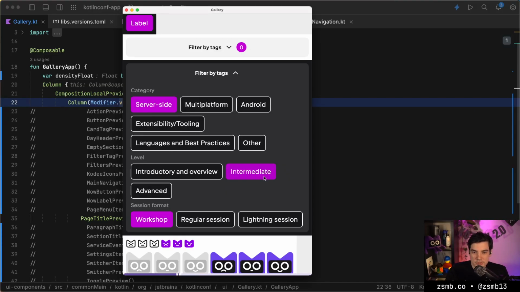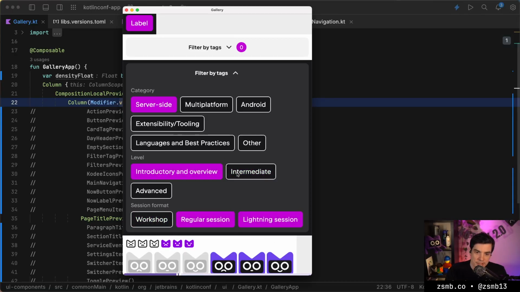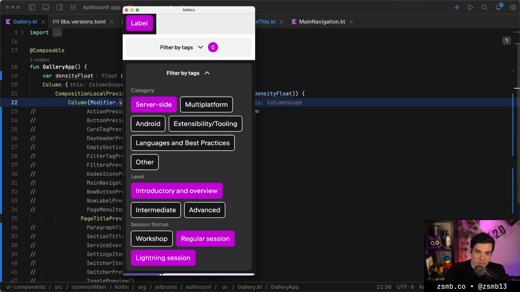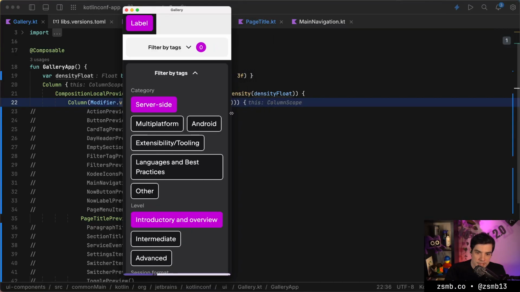So if we're looking for a server-side talk that's introductory and it's either a regular or a lightning session, then we could make that selection. And then if we hit search later on in the app, where there's an actual search button for it, it would take all of these into account. But what I wanted to show is how easy it is to create the UI where these little chips just flow on their... Oh, that's interesting.